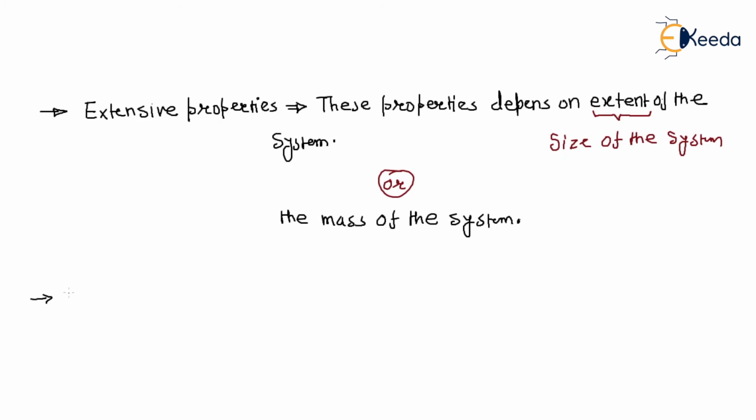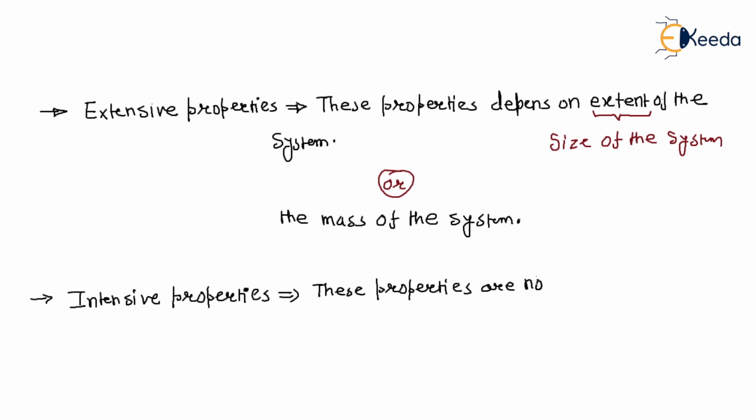Second is intensive property. What is that? These properties are not dependent on mass or size of the system, right?